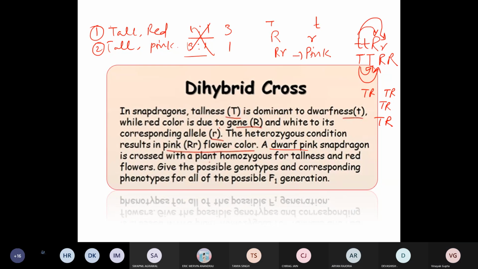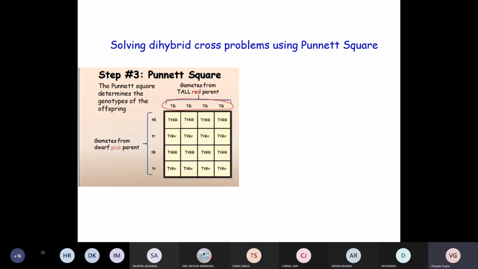Yes. Right. So now if we do the Punnett square, this is going to be the Punnett square now. So here 4 gametes, all are same, T, capital R. We have written all 4 here, and on the left hand side we have written the other one, small t, capital R, small t, small r. Basically you have 2 types, and correspondingly we have filled the small squares accordingly.